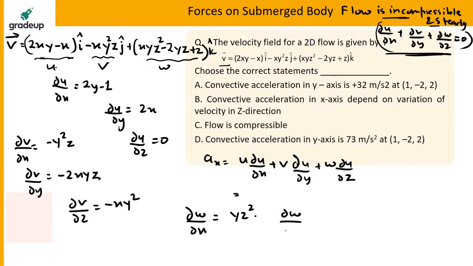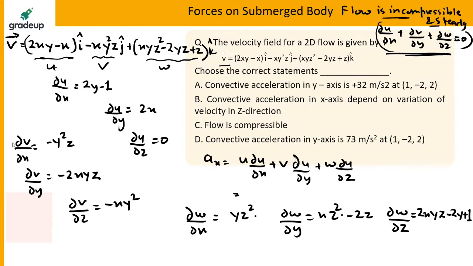Del w by del y will be equal to xz square minus 2z, and del w by del z will be equal to 2xyz minus 2y plus 1. This will be del w by del z. So you have found all the things. Now you just have to simply put all the things in this formula of acceleration.